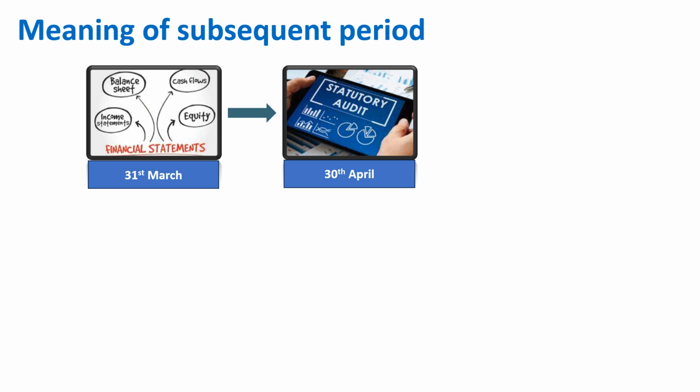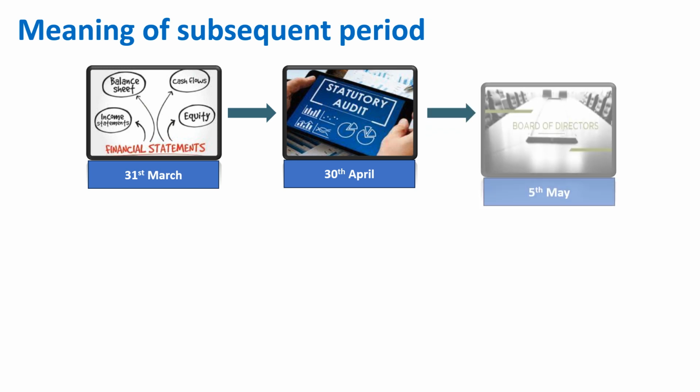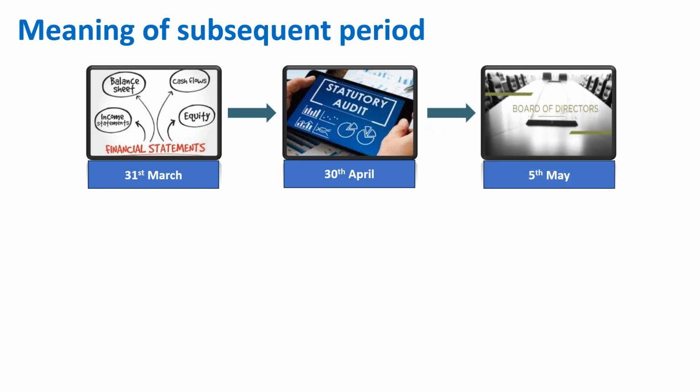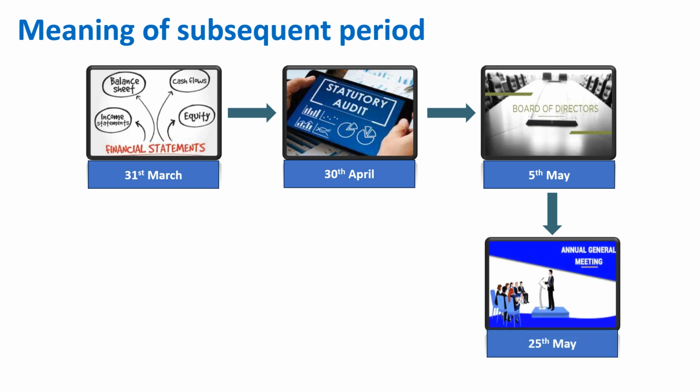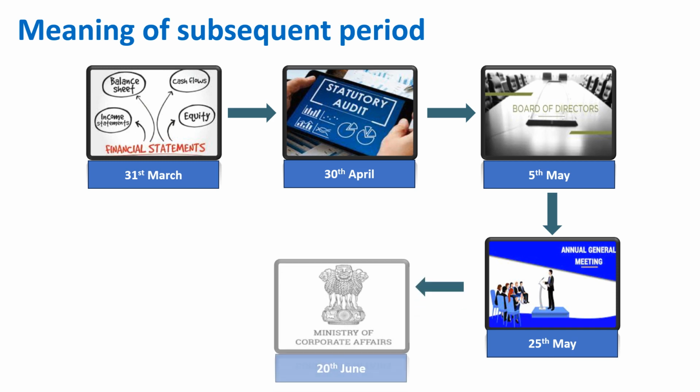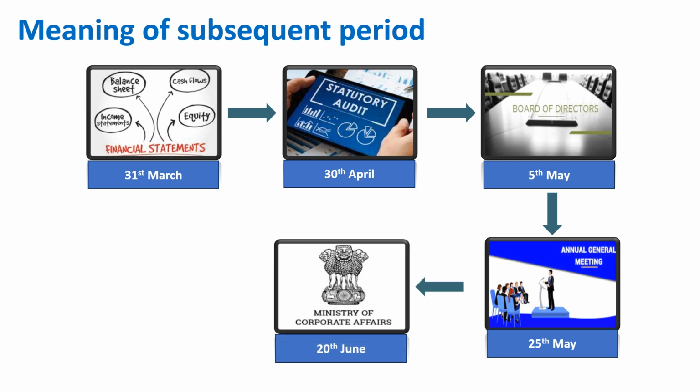Once the audit is completed, the auditor will issue the audit report and then the financial statement is adopted by the board of directors. Once adopted by the board, it will be approved in the AGM, where the shareholders look into the financial statements and approve them. Later the same data will be uploaded to the Ministry of Corporate Affairs.